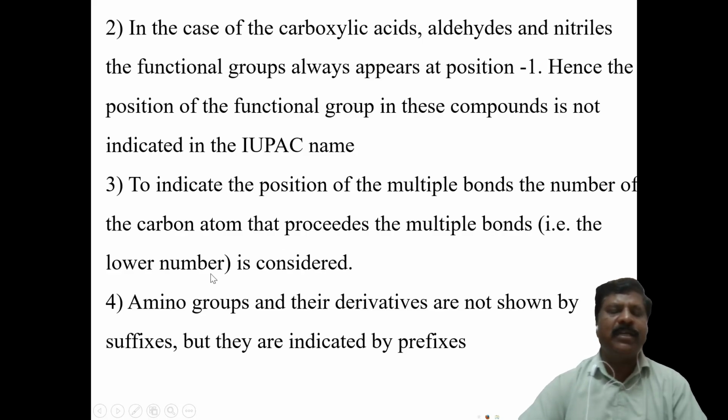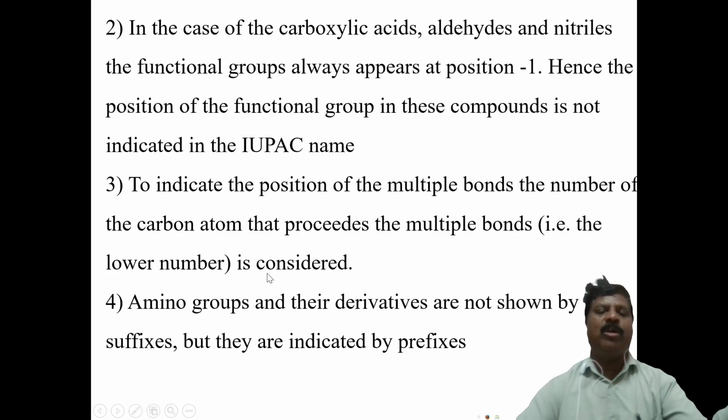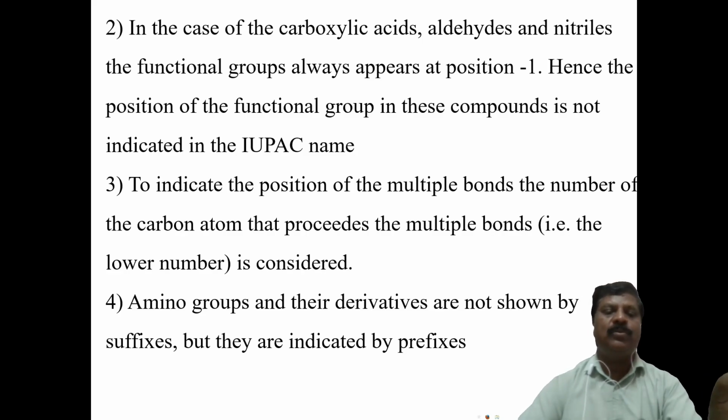That is the lowest number. The lowest number we have to consider. The double bond will come at the first carbon atom, so that is the lowest number that you have to use, as in 2-butene or 2-pentene for double bonds.